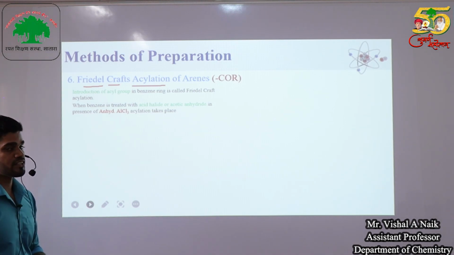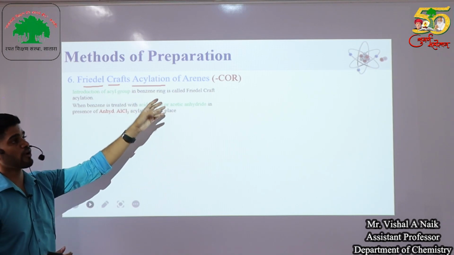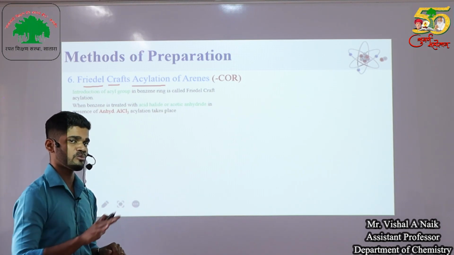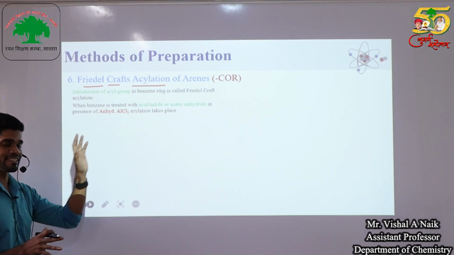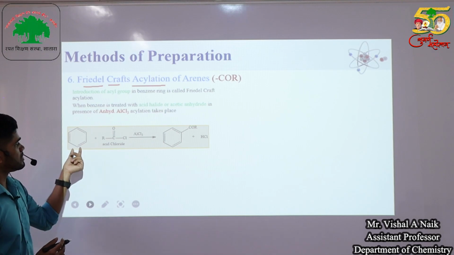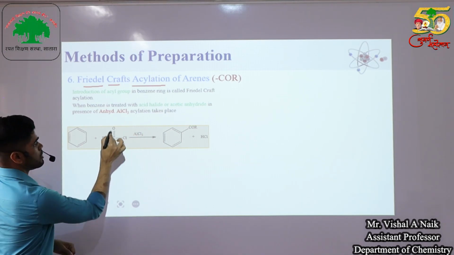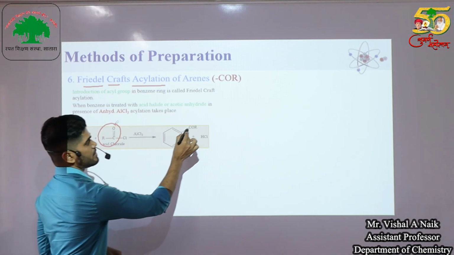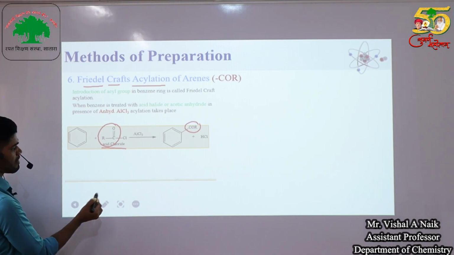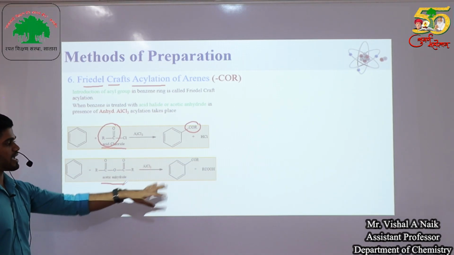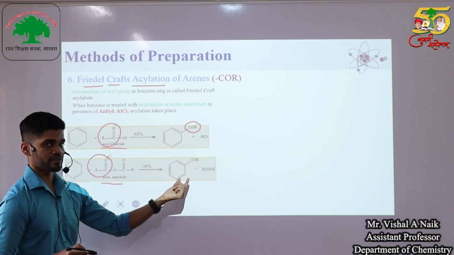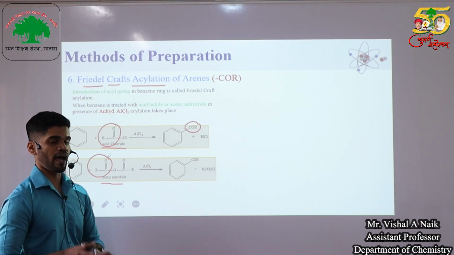So what is the Friedel-Crafts acylation reaction? When benzene is treated with an acid halide or acetic anhydride in the presence of anhydrous AlCl3, the same catalyst we already used in the Gattermann-Koch formylation reaction, we get a ketone or aldehyde as a product. So benzene reacts with acid chloride in the presence of AlCl3, and this R C double bond O group gets introduced. That's why it is called an acylation reaction. If we replace the acyl chloride by another reagent, acetic anhydride, the same reaction happens and the C double bond O R group gets introduced. That's why it is called Friedel-Crafts acylation of arenes.